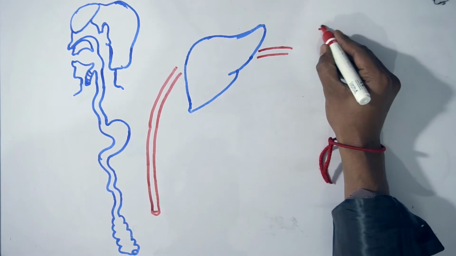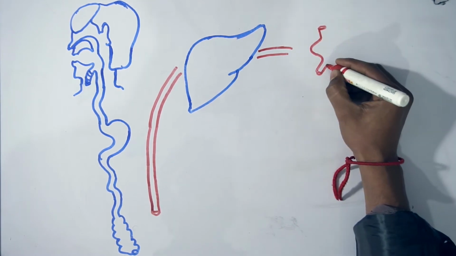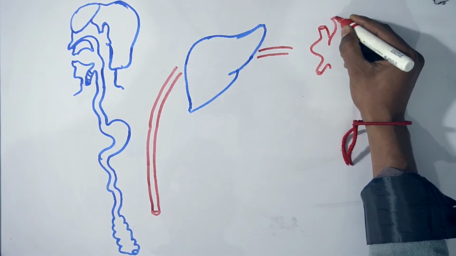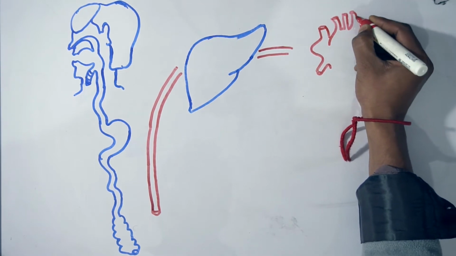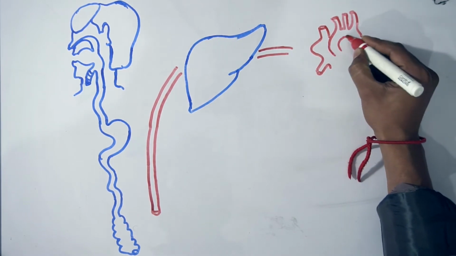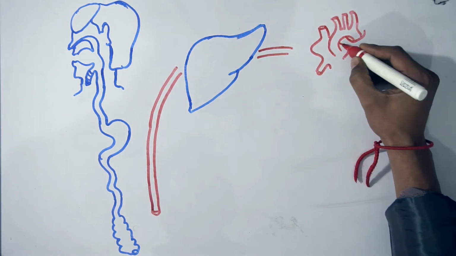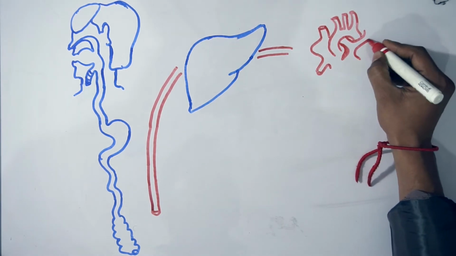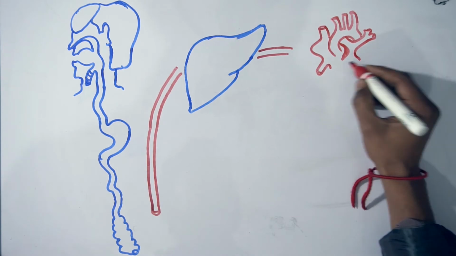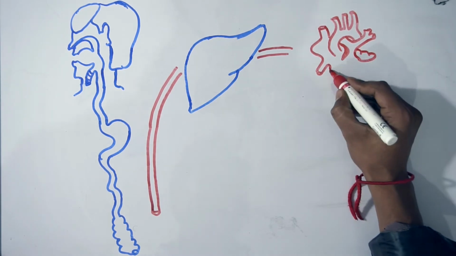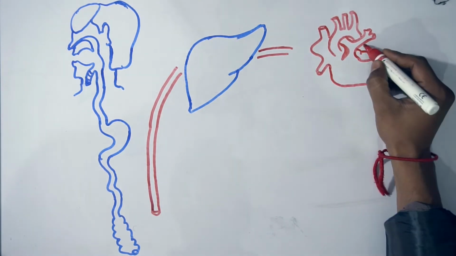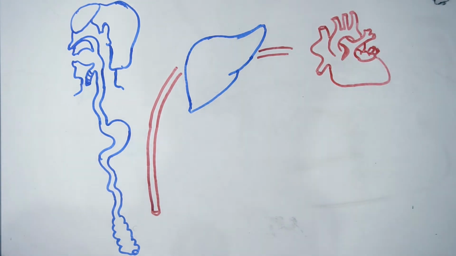This is a unique and special type of blood circulation where the blood from the GIT will not directly go to the heart. Instead it will go to the liver first, and from the liver the blood will go to the heart, okay. That's why it is called hepatic portal circulation, okay.